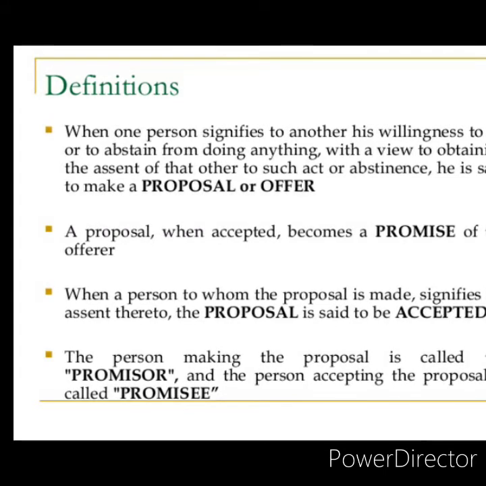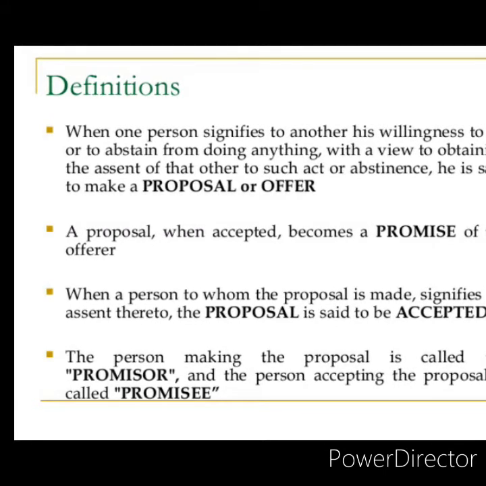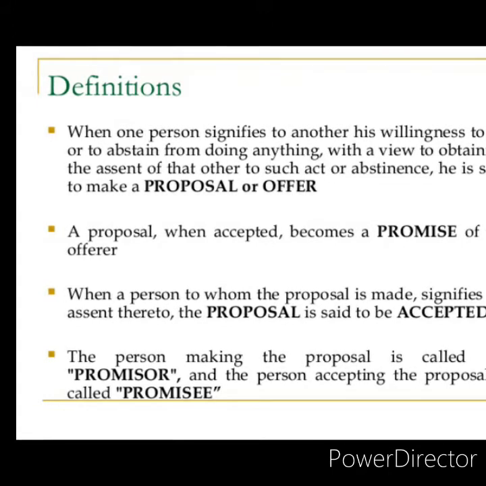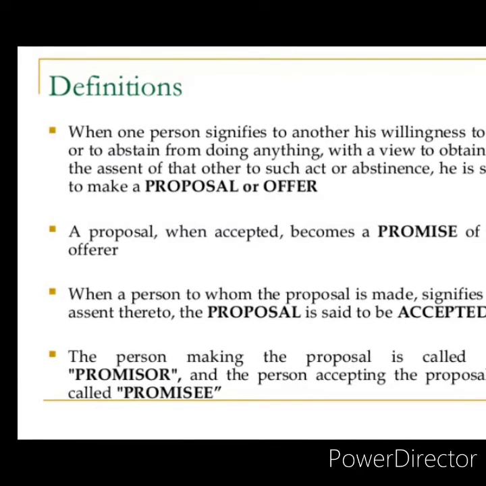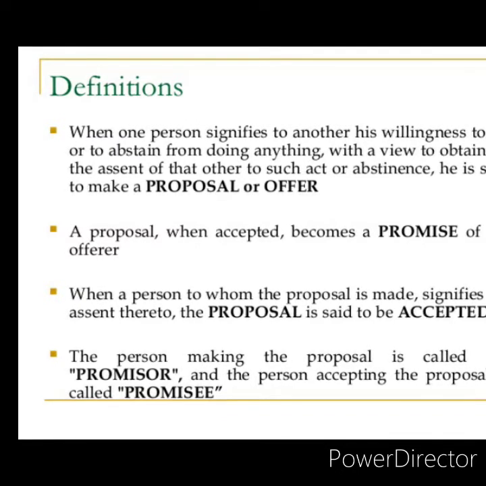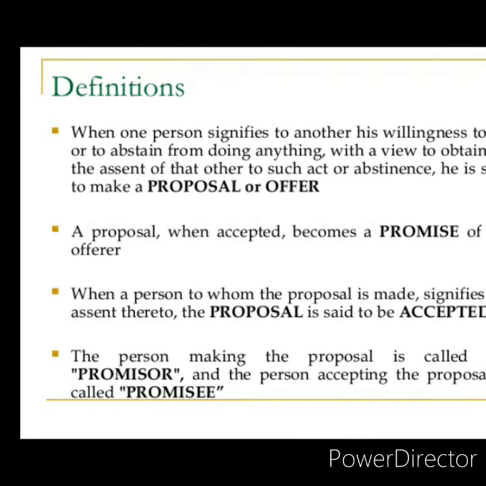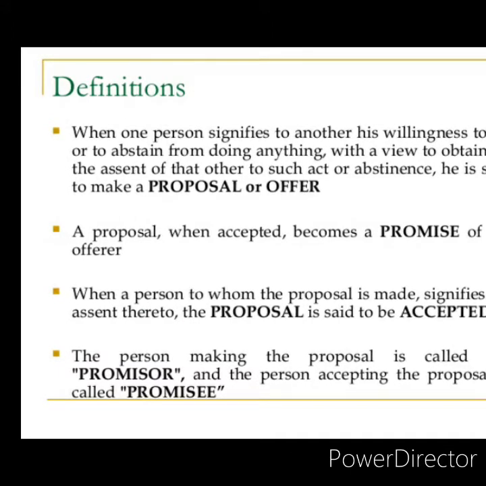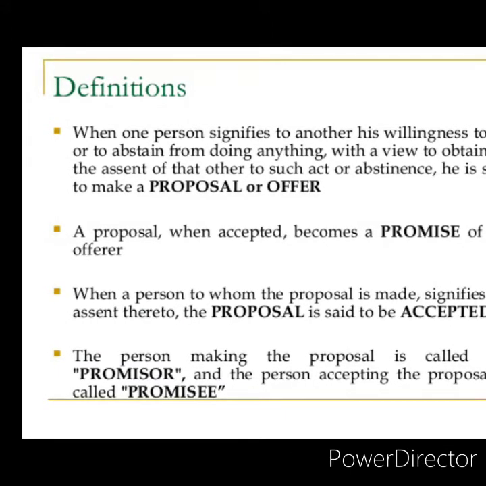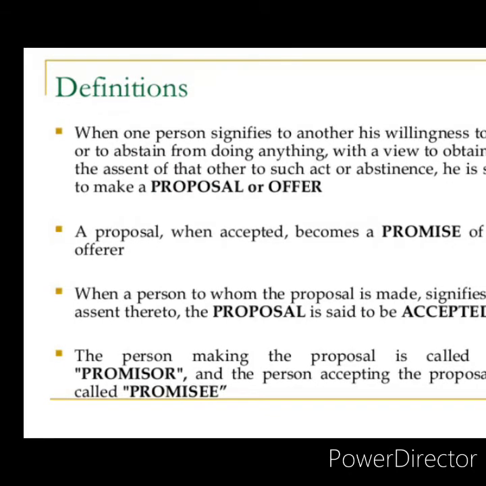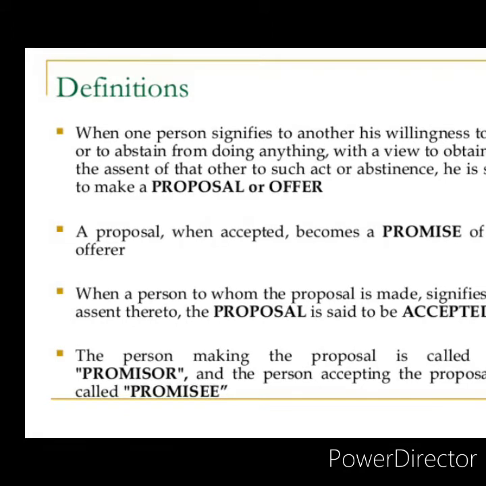In this example, A is the promisor. A signifies or shows his willingness or desire to sell his horse. This willingness or desire is shown with a view to obtain the assent or consent of B to purchase the horse of A. Therefore, B is the promisee in this example.